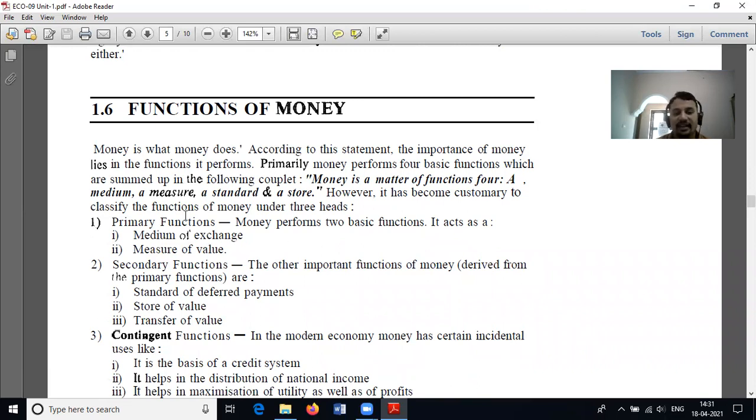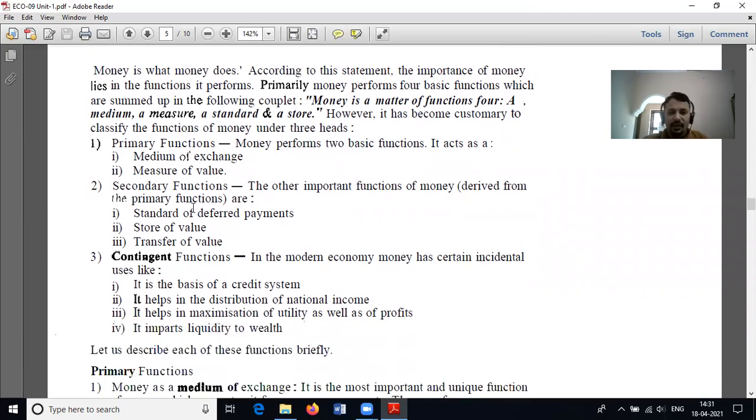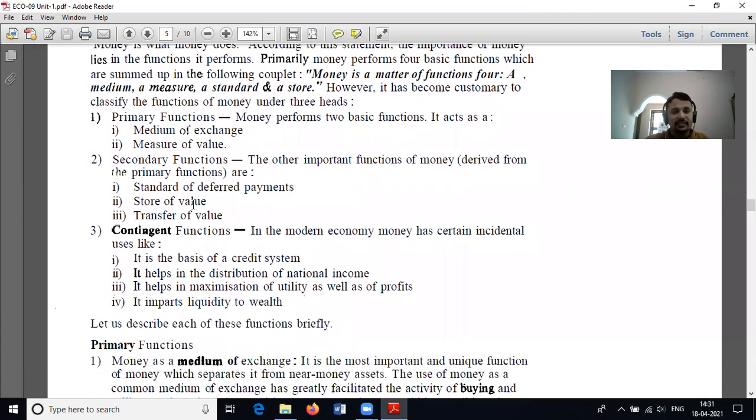The secondary functions are standard of deferred payments, store of value, and transfer of value.